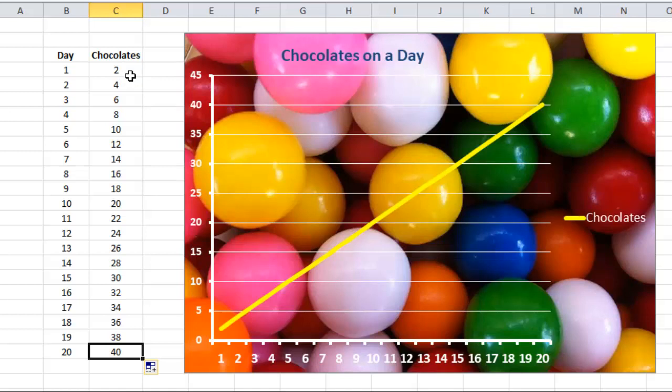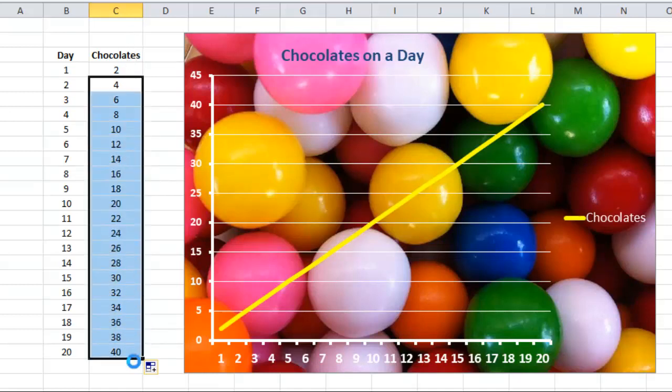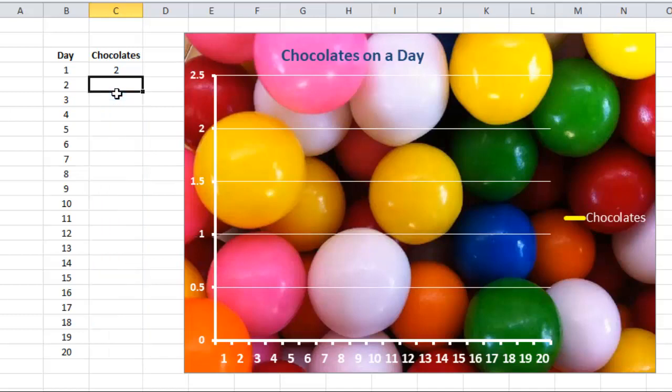Now the person is getting 2 chocolates. On the next day he is getting double the chocolates of the previous day. That means he will get the previous chocolates multiplied by 2.